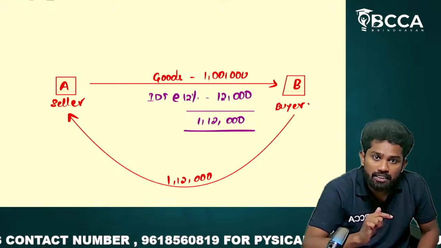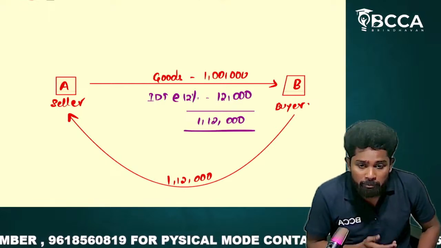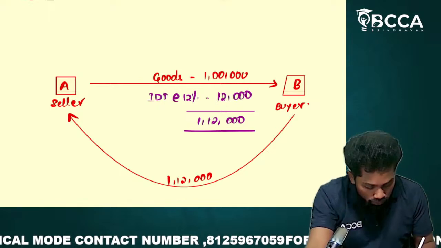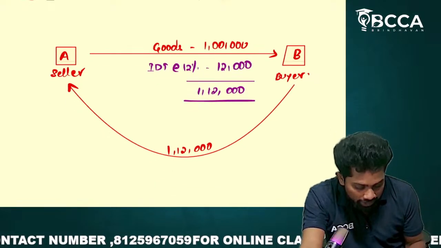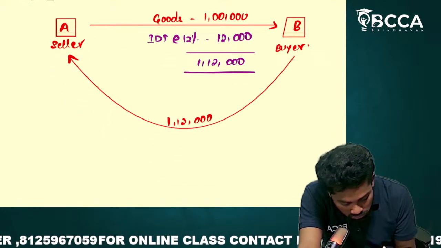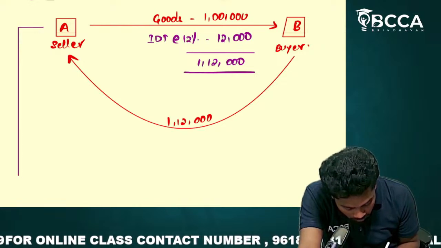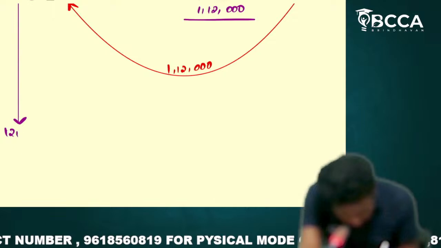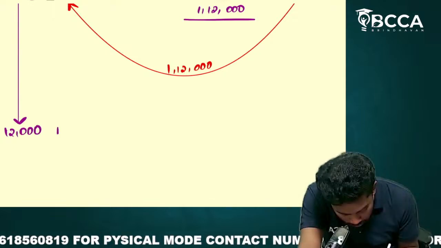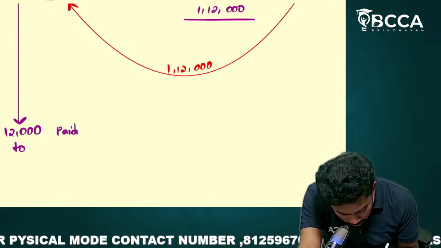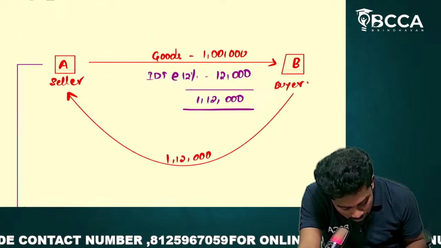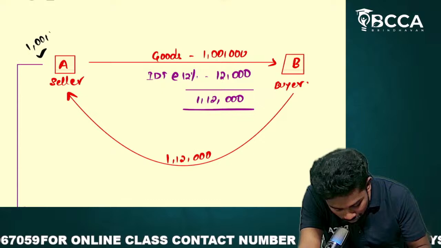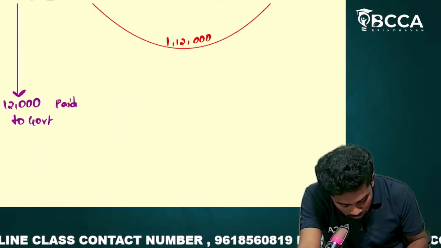The tax money is going from the pocket of the buyer because he is paying for the goods as well as the tax. So it is coming from the buyer's pocket. Now what does the seller have to do? The seller got 1,12,000 now. He will be paying the 12,000 rupees which he collected as tax to the government. The other 1 lakh rupees will be retained by the seller. 12,000 he will be paying to the government.